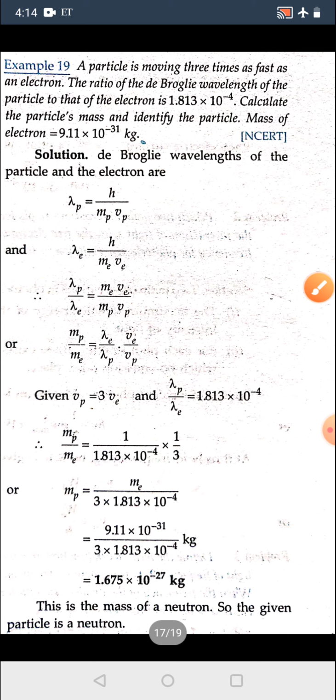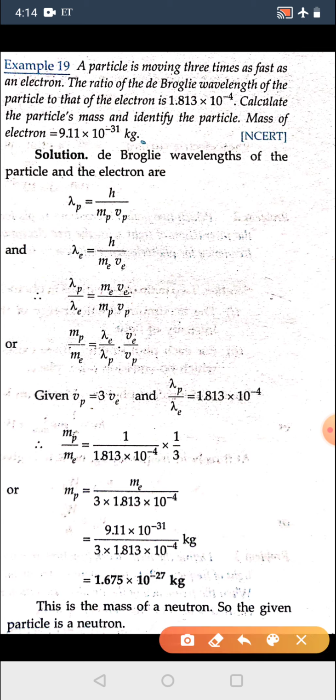Now in the last question, example 19, a particle is moving 3 times faster than an electron and the de Broglie wavelength is given. Calculate the particle's mass and the identity of the particle. First of all, for the particle, lambda particle is equal to h upon mass of particle into velocity of particle.